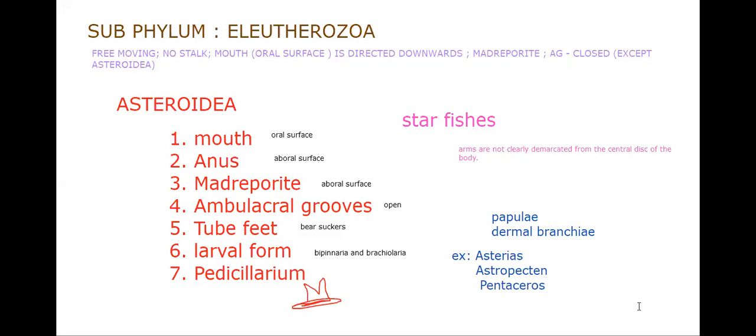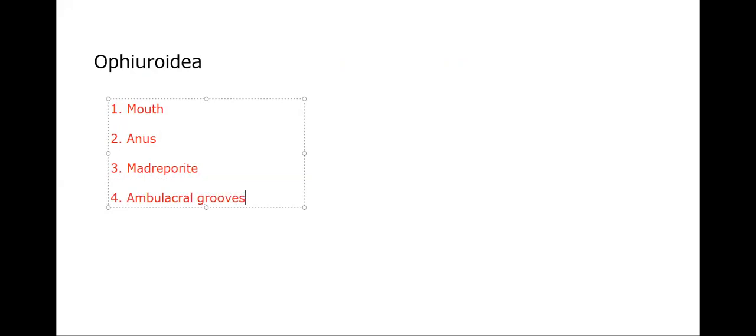Now let's go to the next class, Ophiuroidea. As it's a formality now for us, again we should say everything: mouth, anus, how the mouth is there, next what about the anus, next madreporite, present or absent. Ambulacral grooves, open or closed.